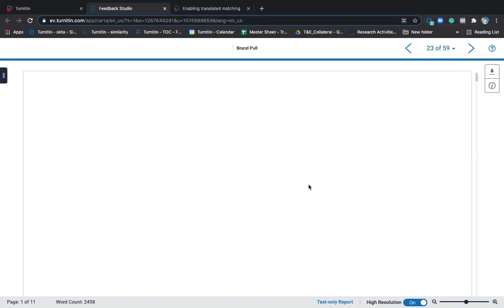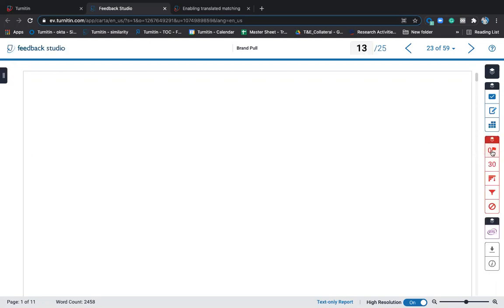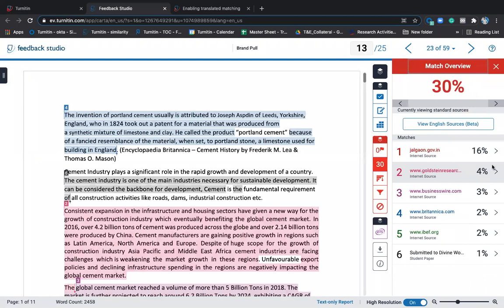How do you give comments to your students? How do you give feedback to your students? So that is the thing that you need to do. So when I click on 30, you will be able to see from which all sources the student match is happening. Let's take an example. This is my document. I have not copied a single letter from anyone, but it is showing 30% of similarity.